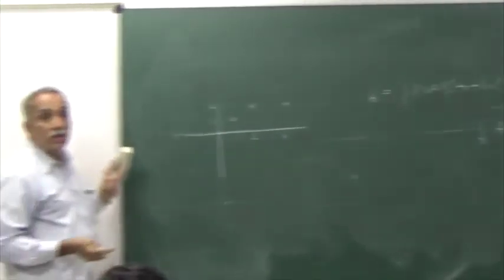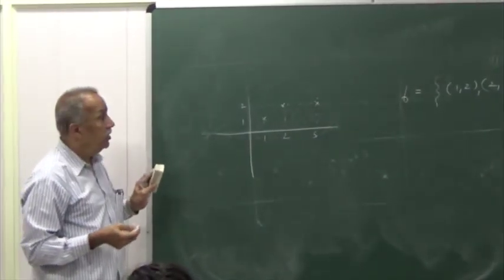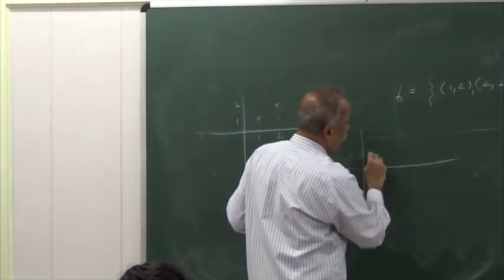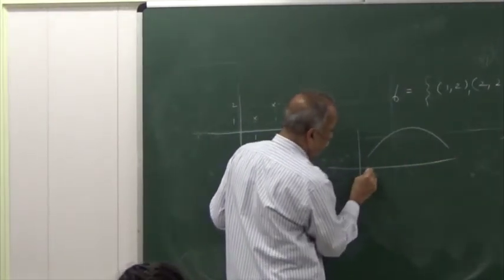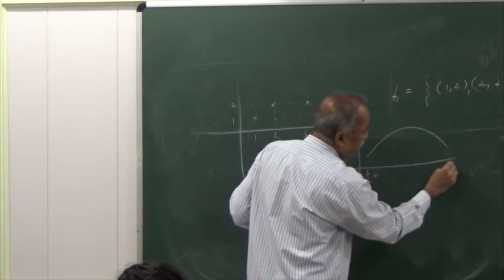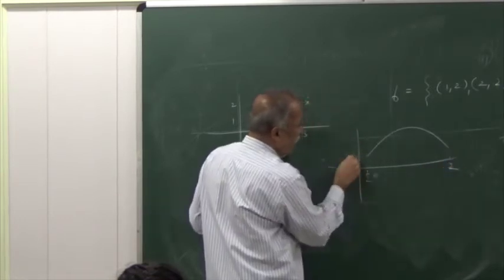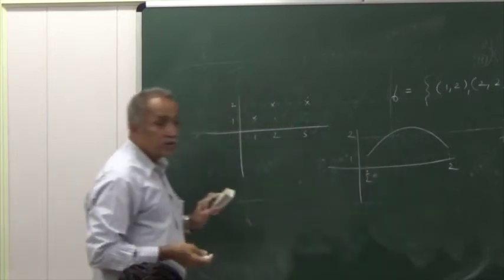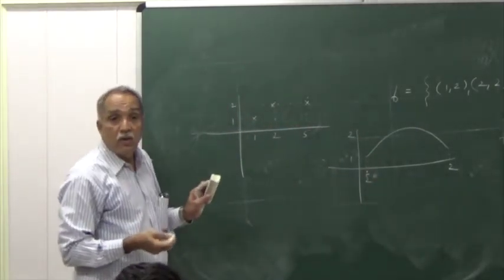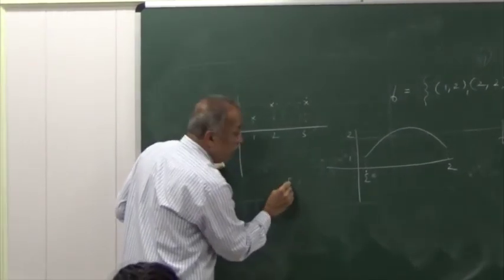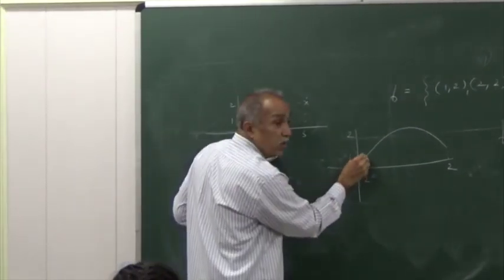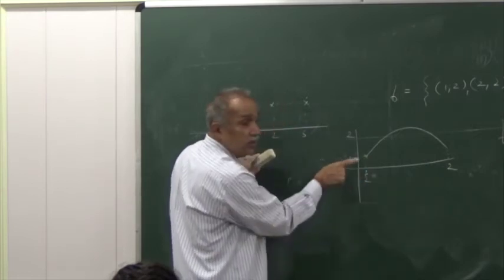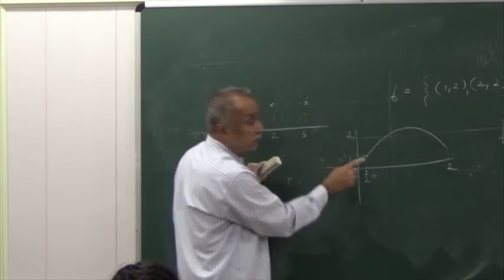Domain is 1, 2, 3, range is 1, 2. Domain is closed. I didn't mention whether this point is a part of the graph or not. If I use this notation, it means point is part of the graph.